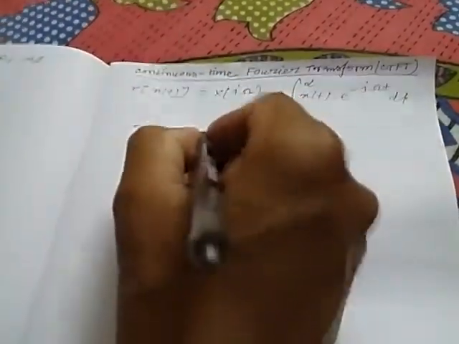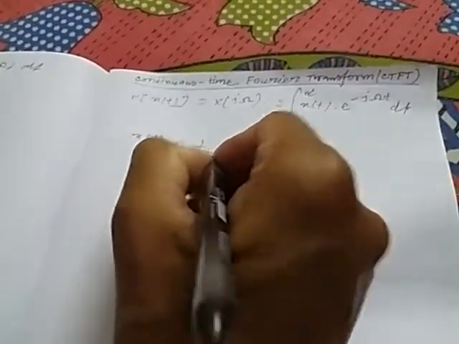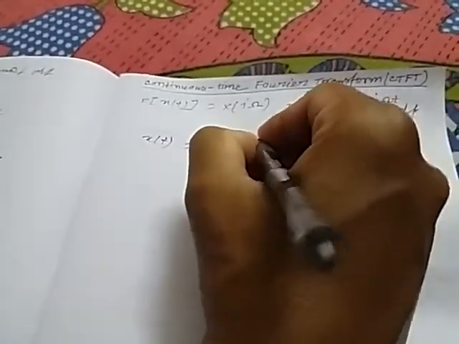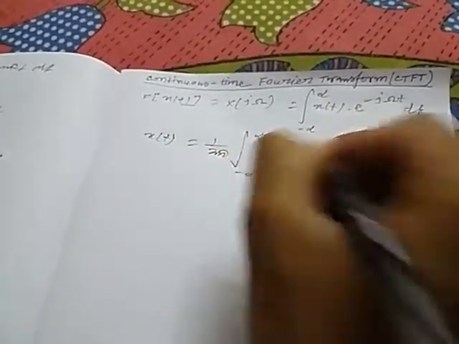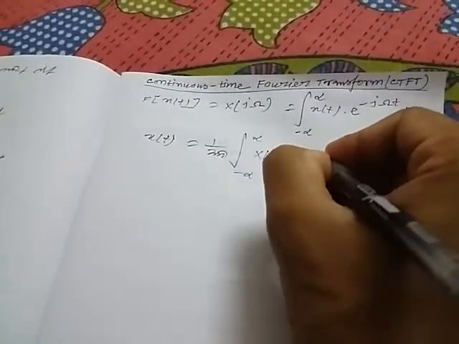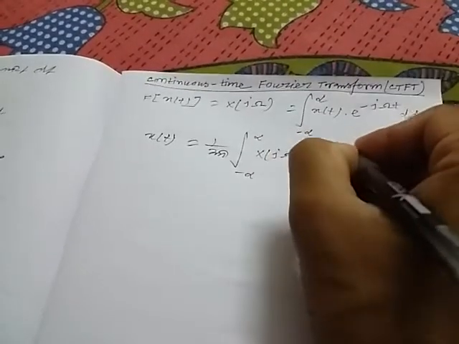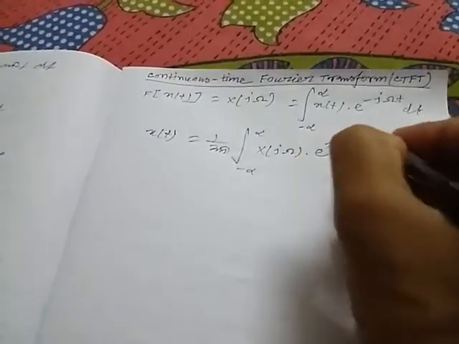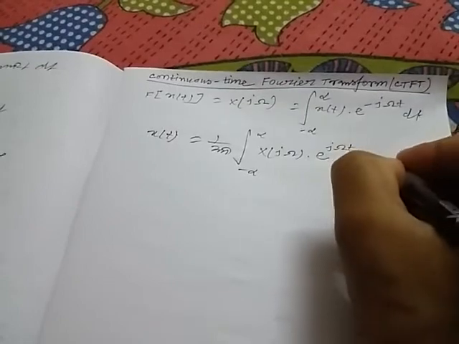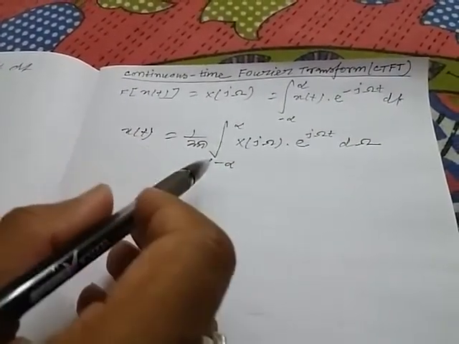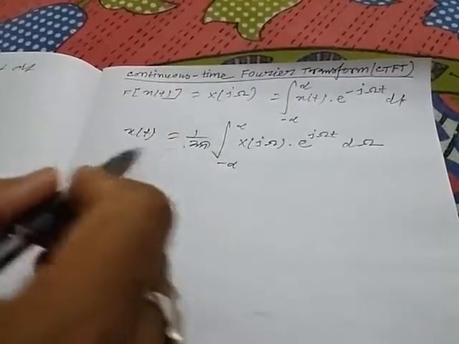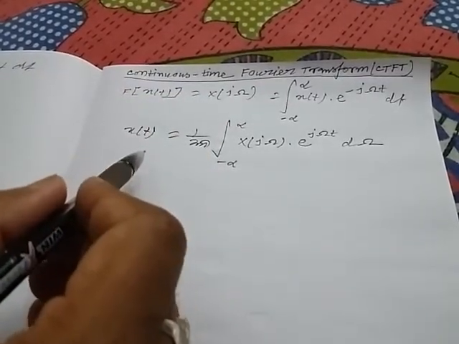The formula is 1 by 2 pi, integration over minus infinity to infinity of X(j omega) into e to the power j omega t d omega. So this is the formula of the inverse continuous time Fourier transform, or ICTFT, right?